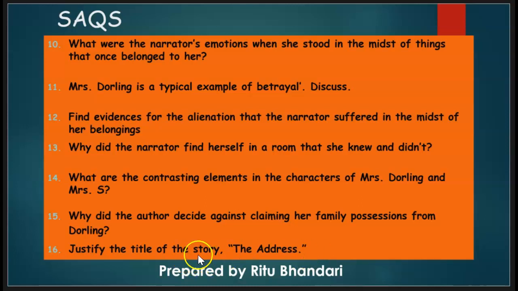So this can be taken up as a long answer question. In this you will have 3 paragraphs. In the first paragraph, you'll talk about the address, what the story is about. Second paragraph, how all these things that I told you revolve around the address. And in the third paragraph, it is this place where the narrator has decided to forget, and it is this place from where she has decided to move on for a future life. So I hope, students, you've understood the chapters, and there's a lot of work